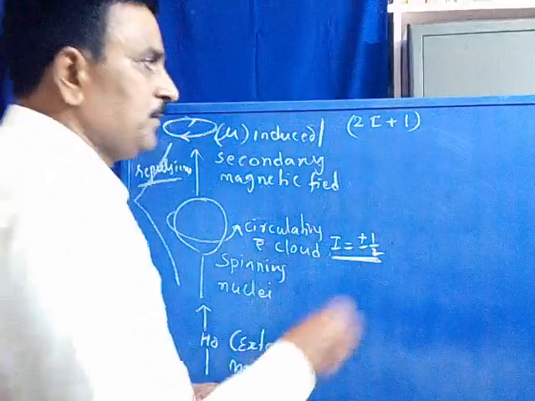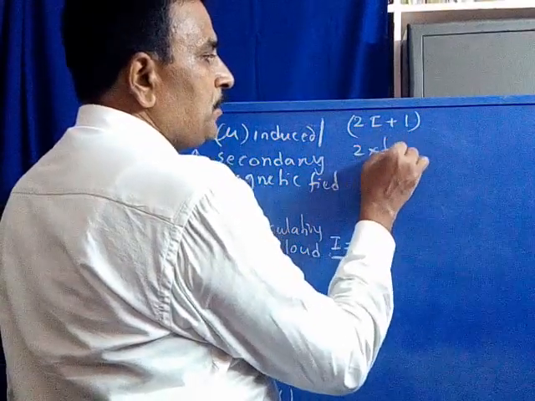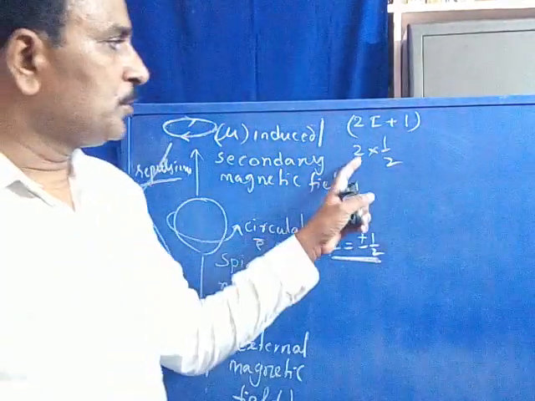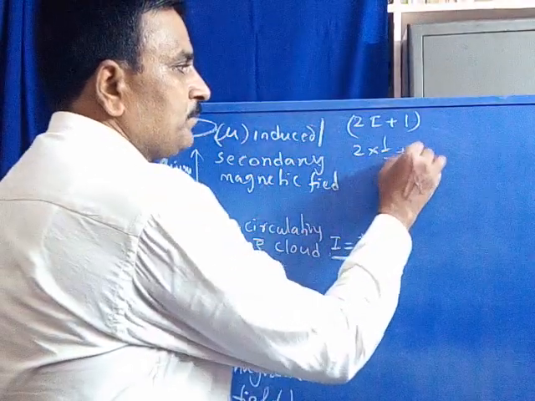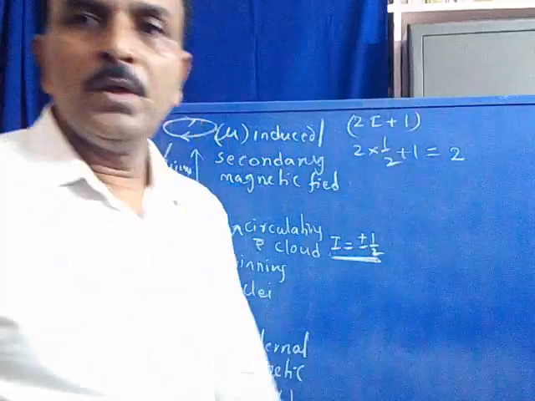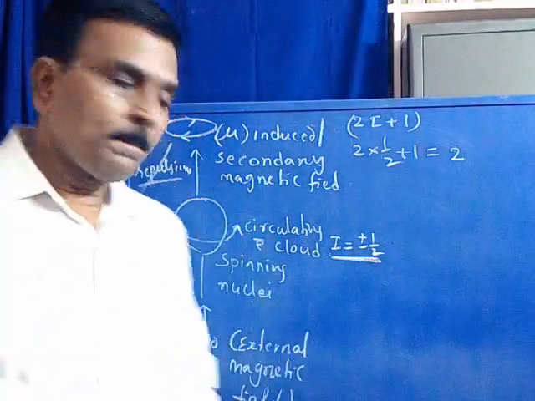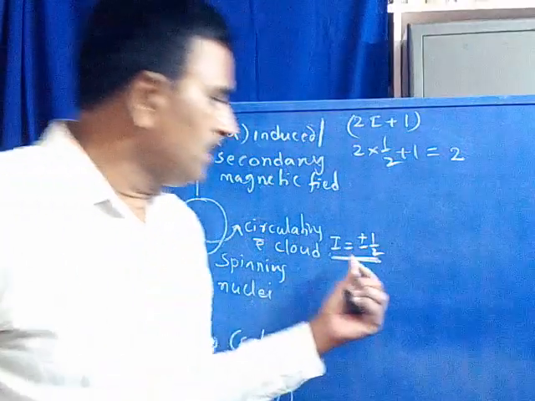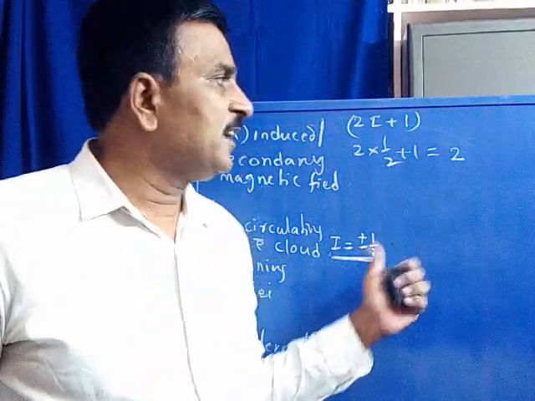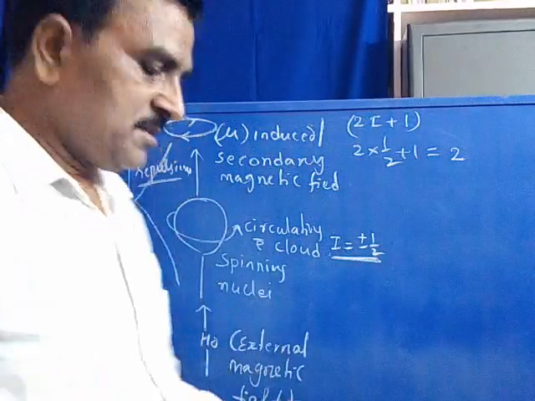Let us calculate: 2 into 1 by 2 plus 1 becomes 2. So a proton nucleus, under the application of an external magnetic field, has its degenerate energy state split into two energy levels.